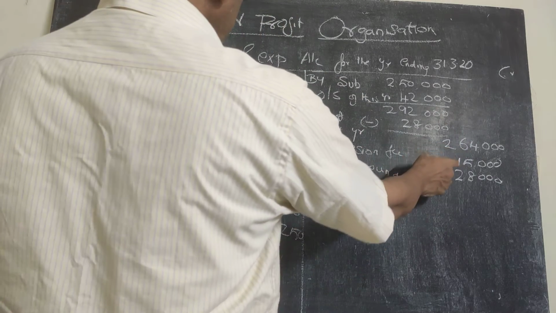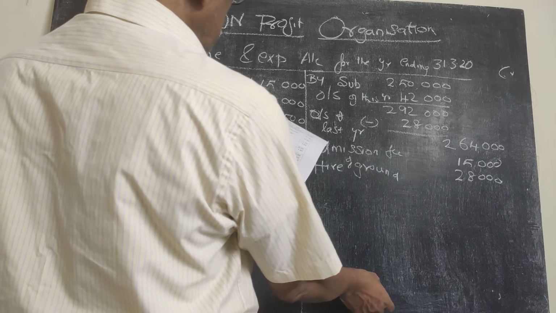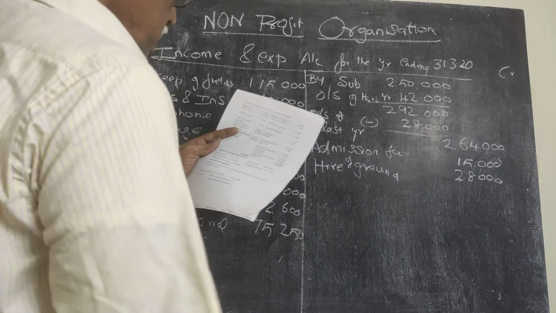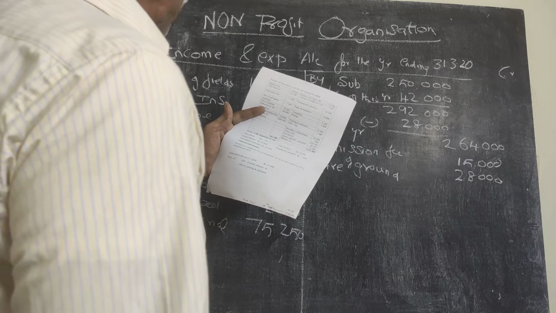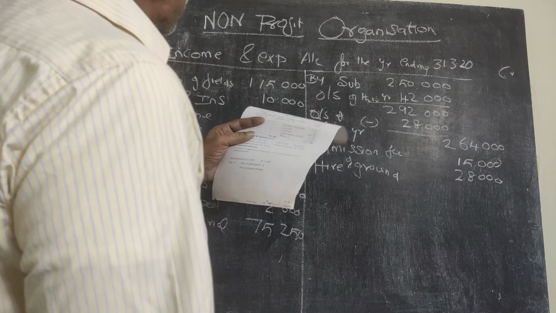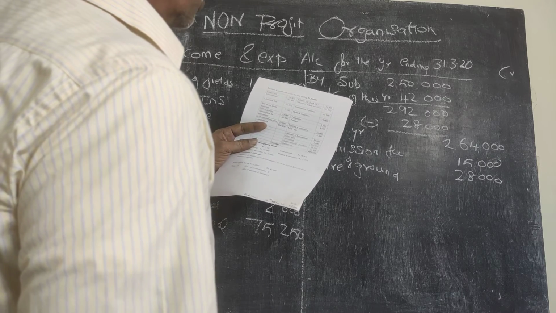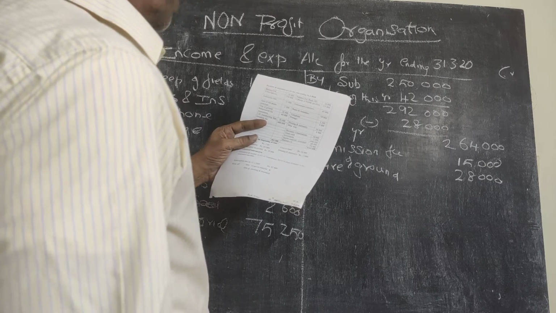Admission fee 15,000. Sale of old sports material we have shown in the consumption of sports material. Hire of ground 28,000. Subscription for tournament: the surplus will be taken into reserve for permanent pavilion. So we don't consider the subscription for tournament, donation for tournament, and on the payment side tournament expenses. So the net figure we will take it to balance sheet.